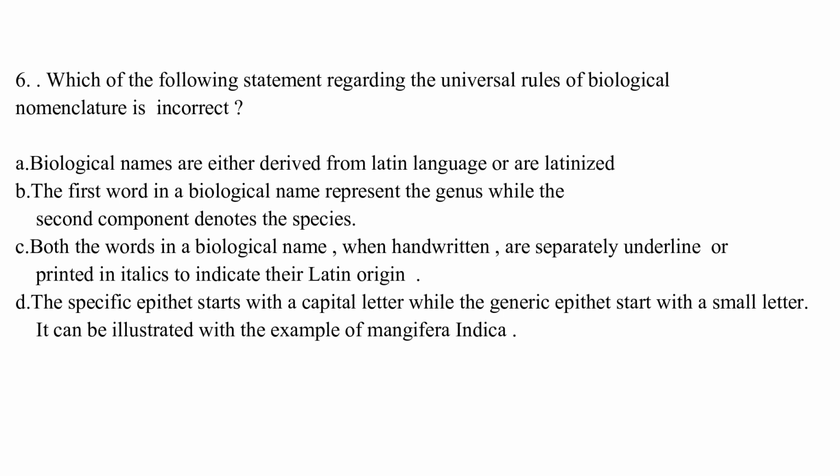Option C, both the words in a biological name, when handwritten, are separately underlined or printed in italics to indicate their Latin origin. Option D, the specific epithet starts with a capital letter while the generic epithet starts with a small letter. It can be illustrated with the example of Mangifera indica.